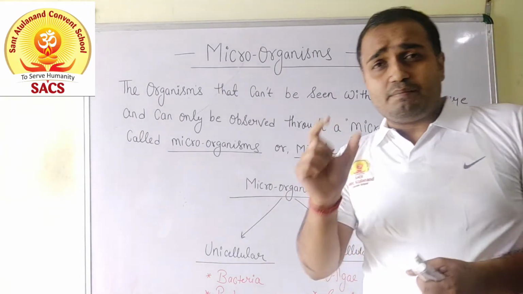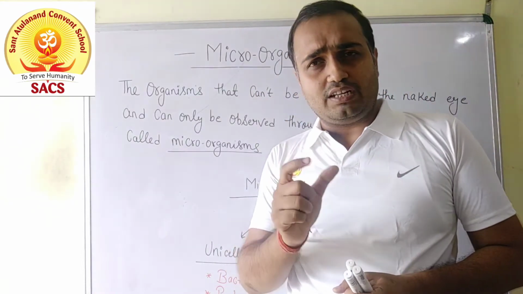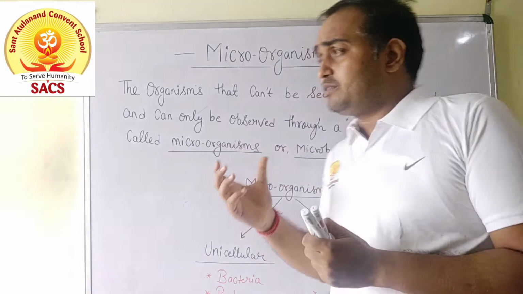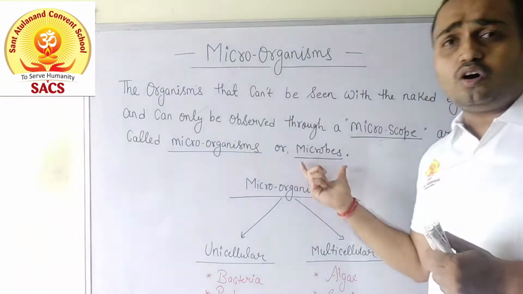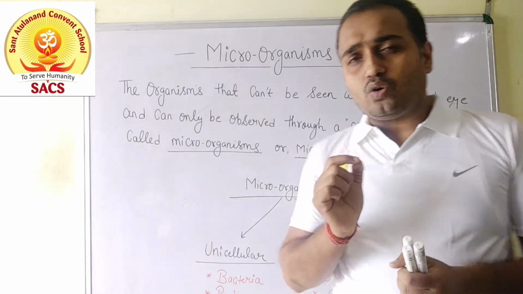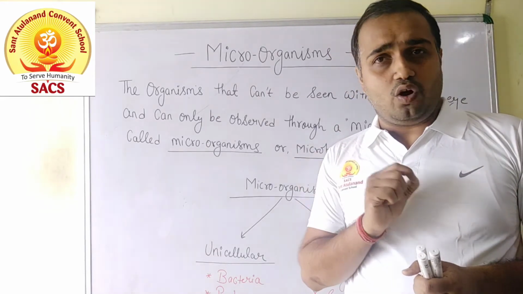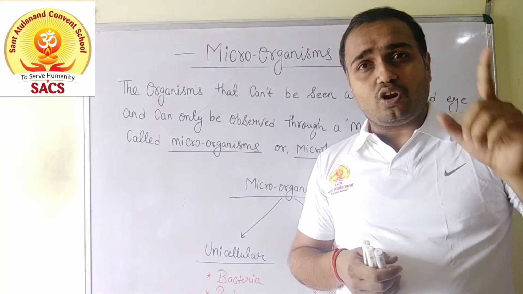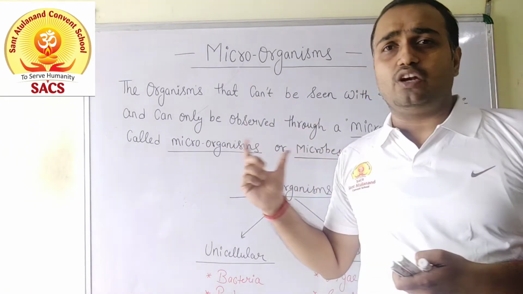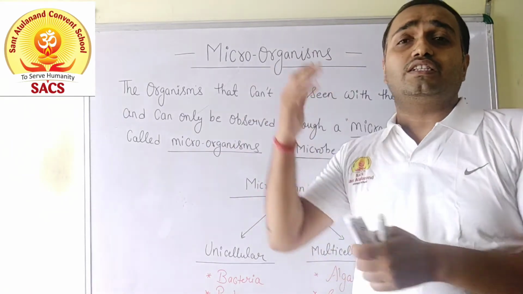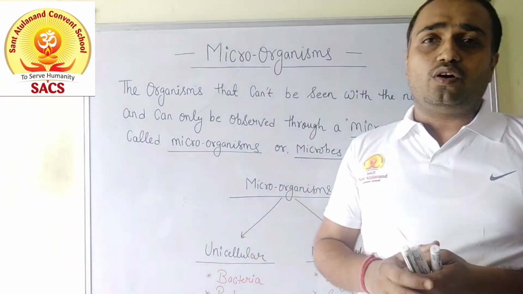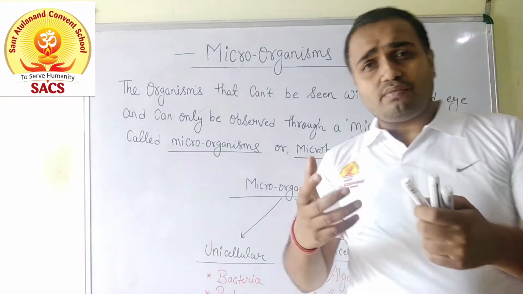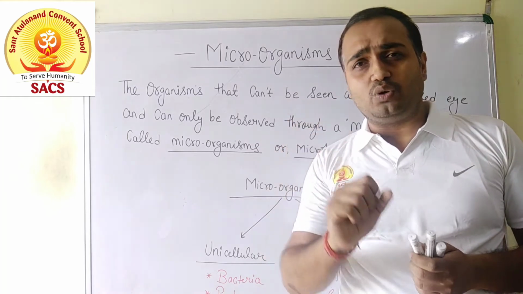Microorganism, how we can define it? Microorganisms are those special group of organisms that we are unable to see with our naked eyes or unaided eyes. So that special group of organisms are called microorganisms or microbes. First time microorganisms were discovered by Antonie van Leeuwenhoek during the discovery of the cell. First time the cell was discovered by Robert Hooke, and first time the living cell was discovered by Antonie van Leeuwenhoek. During the discovery of the cell, Leeuwenhoek discovered various groups of living microorganisms.